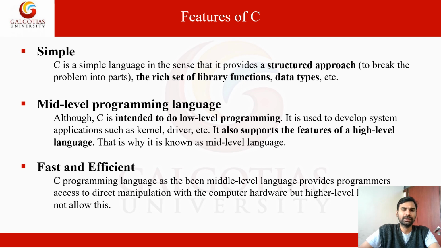The term low level programming language refers to machine level language. There is no structure; the code is written only with zeros and ones. So this is called the low level language, the machine language.